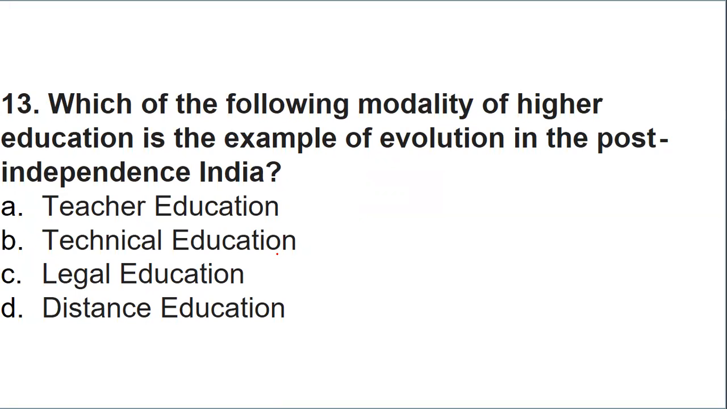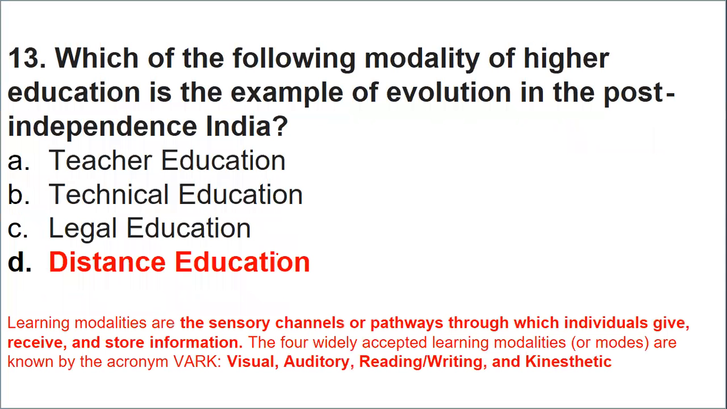So modality basically refers to the quality. You can talk about the quality of higher education. So the example of quality of higher education in the post-independence period was with the help of what? Distance education. So basically the learning modality was accepted in the form of the VAK model, that is visual, auditory, reading, and kinesthetic. So it was basically through these pathways, the learning modalities, through which it was accepted. Okay.